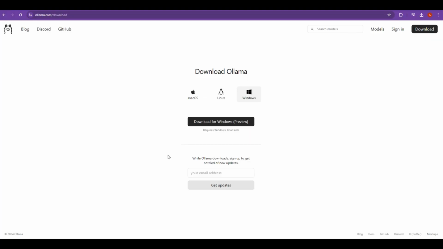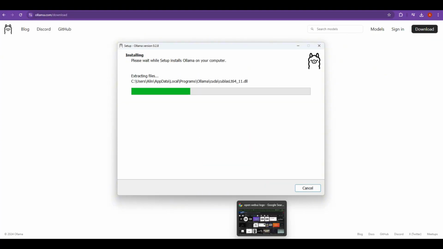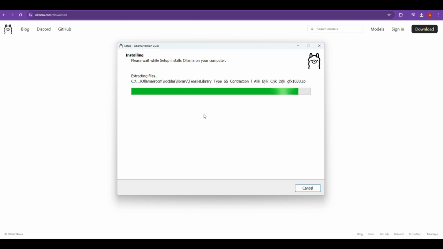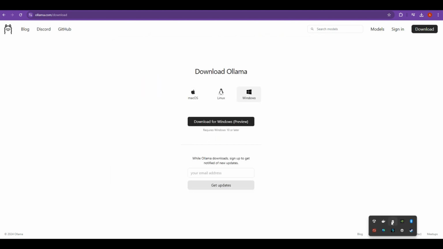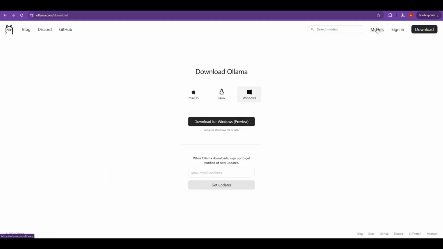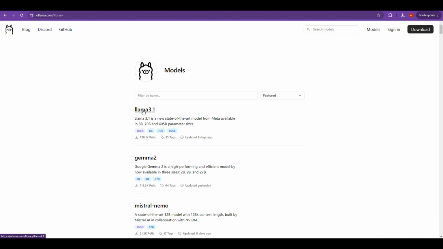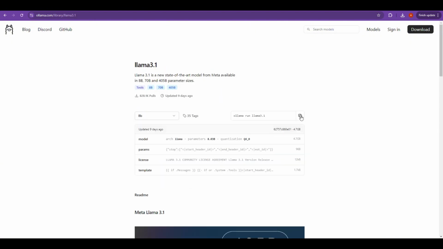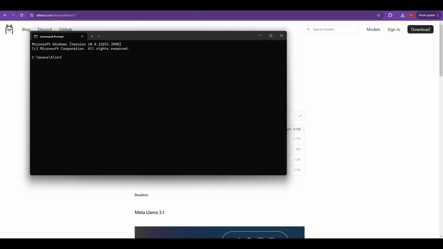Let's kick things off with Ollama. Head to their website, hit that download button, and follow the simple installation steps. Once installed, look for the Llama icon in your menu bar. This little guy means you're all set. With Ollama, you can easily download various AI models, like Llama 3.1, which is the latest released model. Just run the command ollama run llama3.1 in your terminal, and you're good to go.